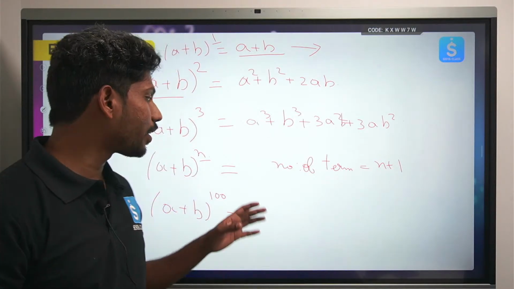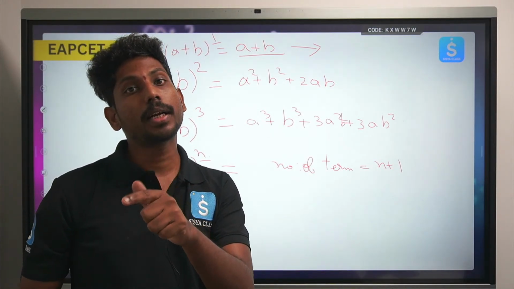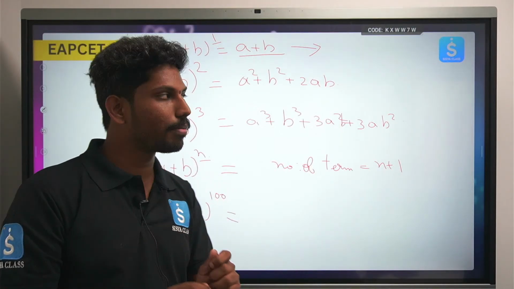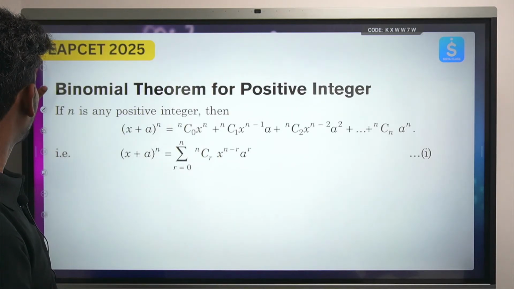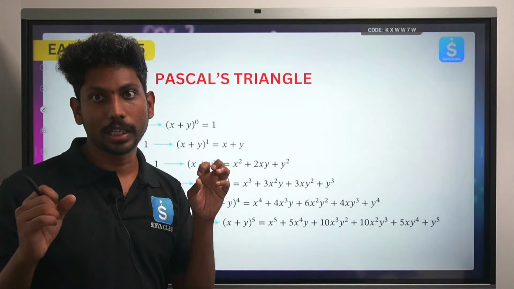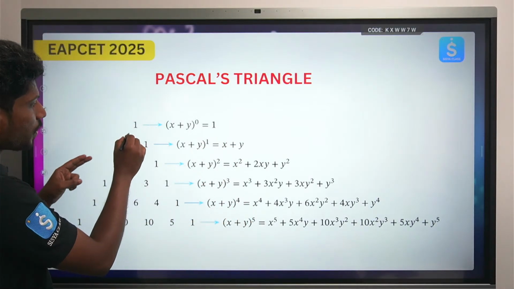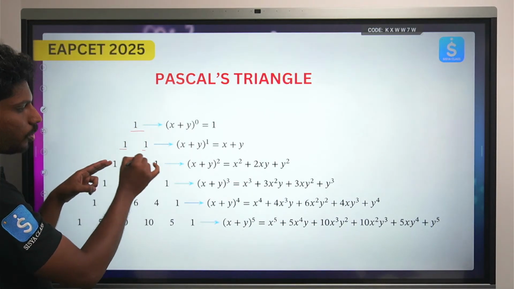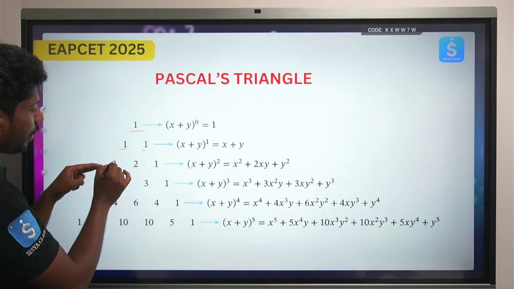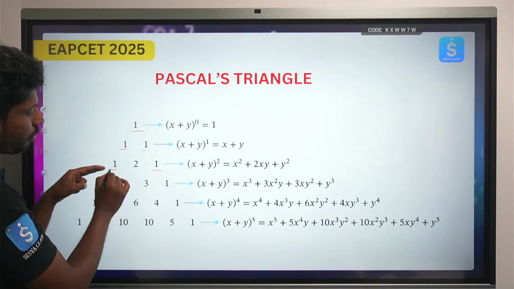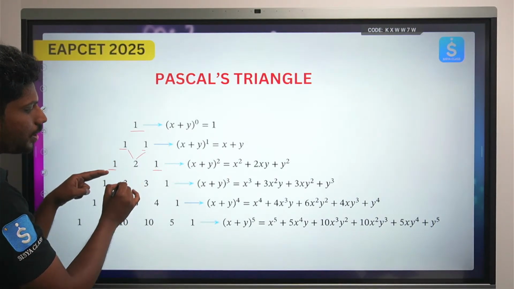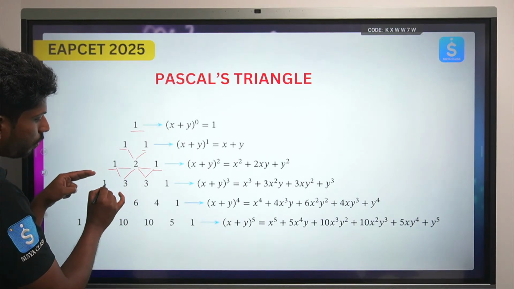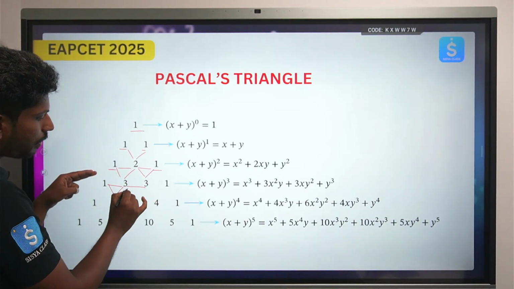that is called the binomial theorem. Before the binomial theorem, I will tell you one more bridge, that is nothing but the Pascal triangle. Now this actually looks very cool. If you see here, the Pascal triangle, 1 1 1. Everywhere, whenever you see the last one, that will be 1 and 1. Now what is 1 plus 1? 2. Now 1 plus 2 is 3, 2 plus 1 is 3, again 1 plus 3 is 4, again 3 plus 3 is 6.